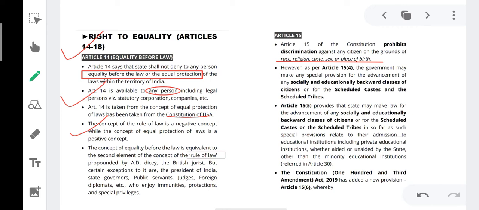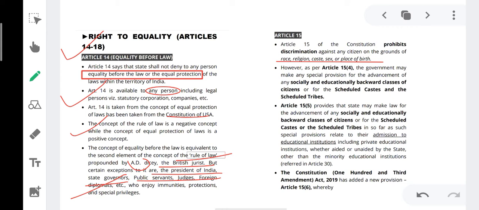The concept of equality before the law is equivalent to the second element of the rule of law given by Dicey, a British jurist, and there are certain exceptions such as the President of India, State Governor, public servants, judges and foreign diplomats who enjoy immunity, protection and special privilege.